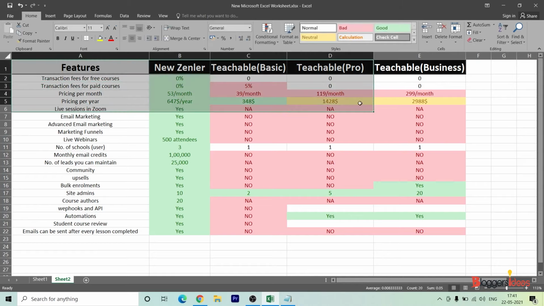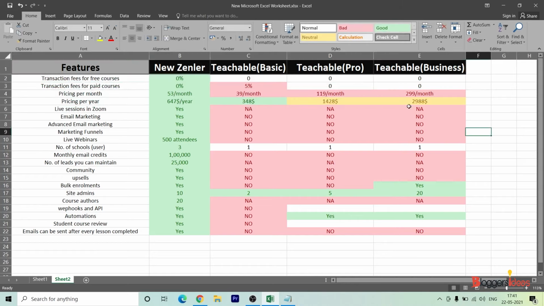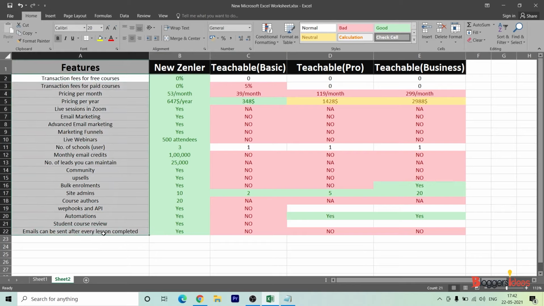So when we go ahead right now, let me show you my screen and take you through the differences between New Zenler and Teachable. Here I have made an Excel sheet and put up the main bullet points of New Zenler Basic Plan versus Teachable Pro Plan and Teachable Business Plan.